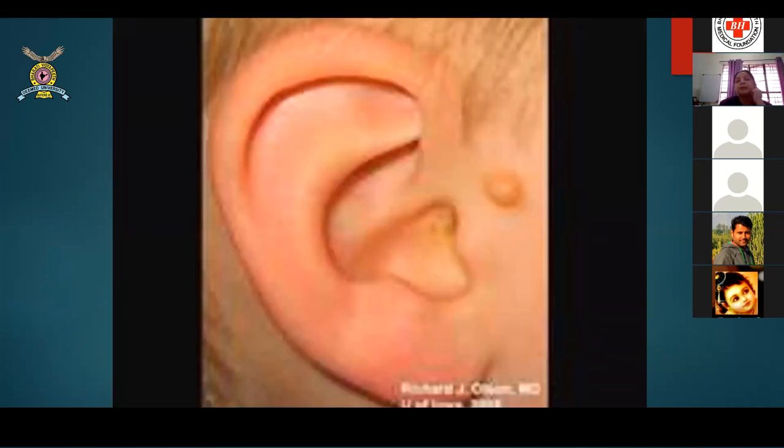Here you find a preauricular dermoid. So one is post-auricular and one is preauricular dermoid. This now again is in the center. So this can have many different diagnoses. But such a low lying swelling, centrally placed, is most commonly a dermoid.